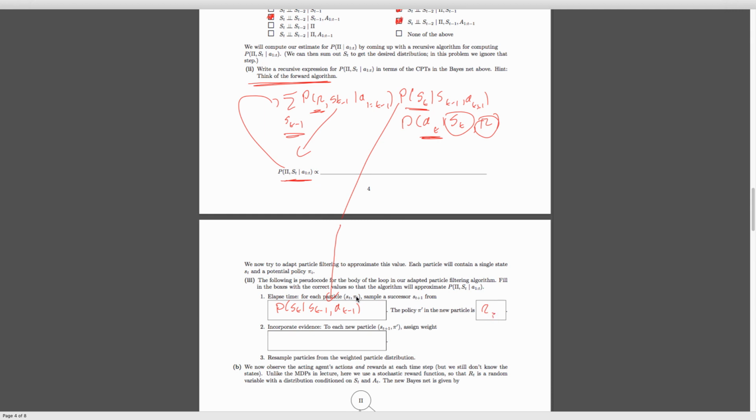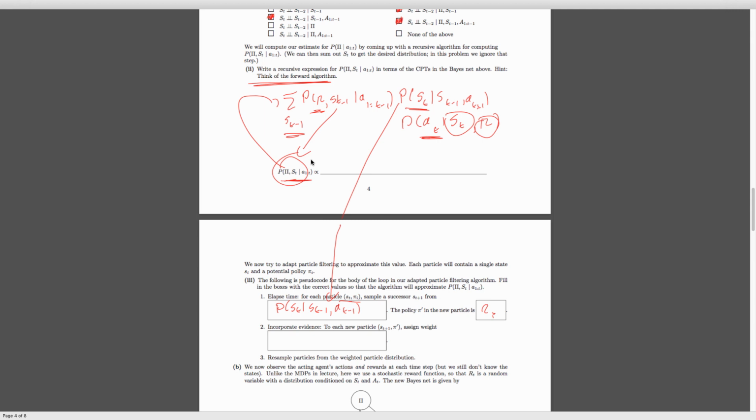If you notice over here, our sample has both of these, the S of t and the pi sub i. That's because if you look at the exact term we're computing, we have both the policy and the state we're in. The policy is state dependent, or rather the actions taken by the policy are state dependent, so we need to include that over here.